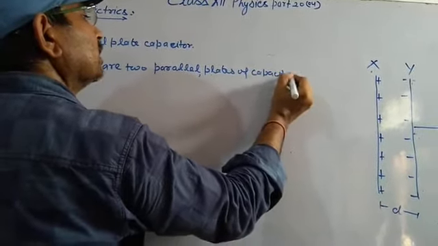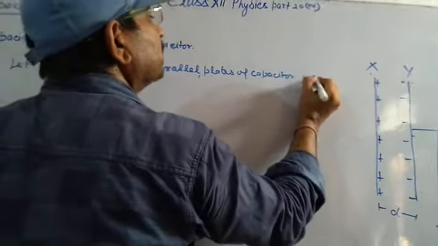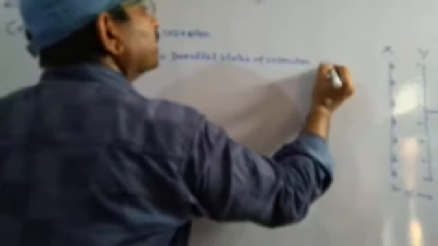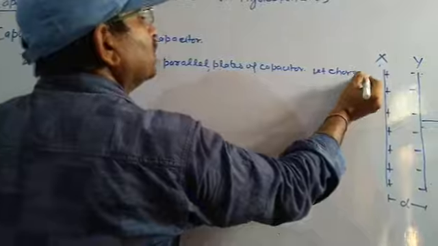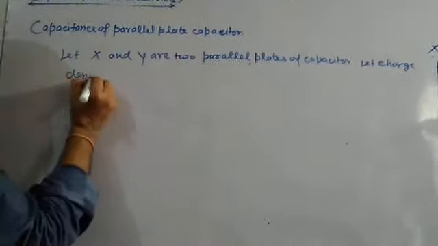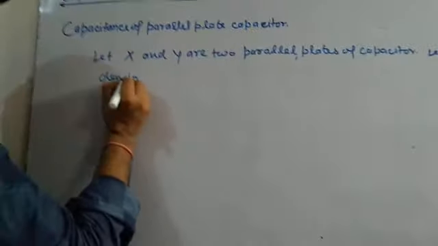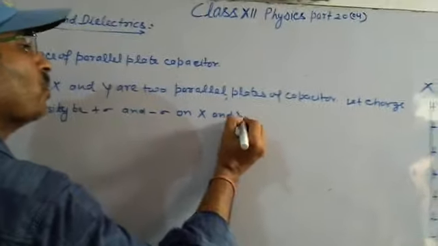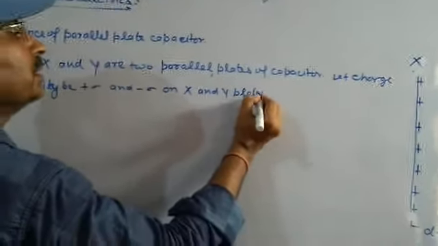Let charge density be plus sigma and minus sigma on X and Y plates.